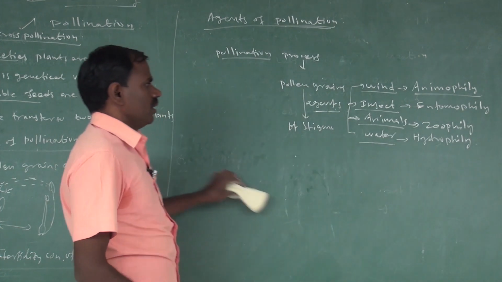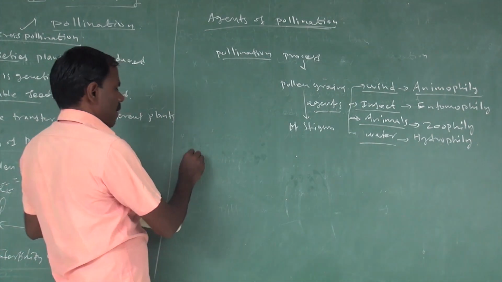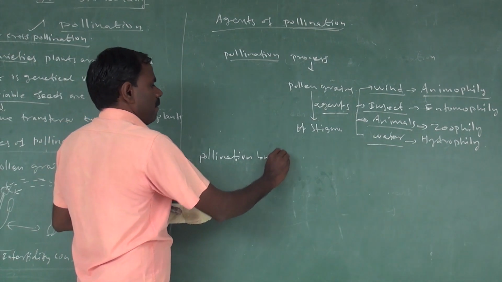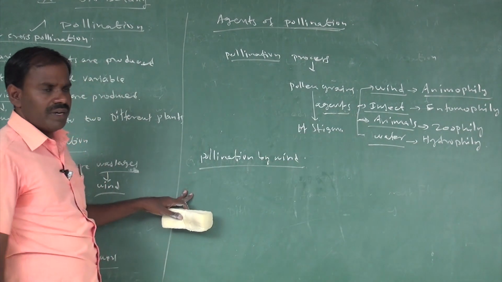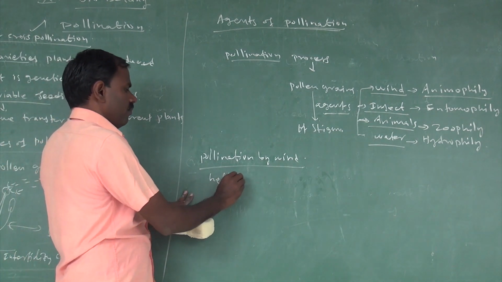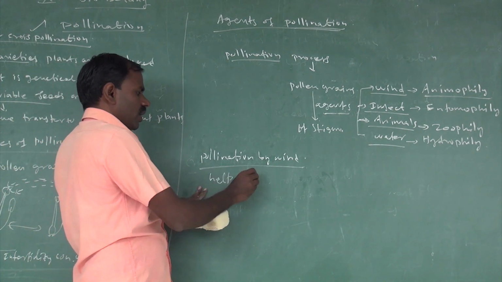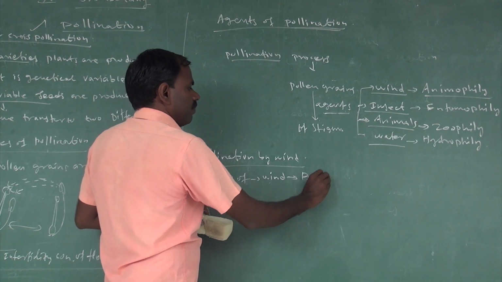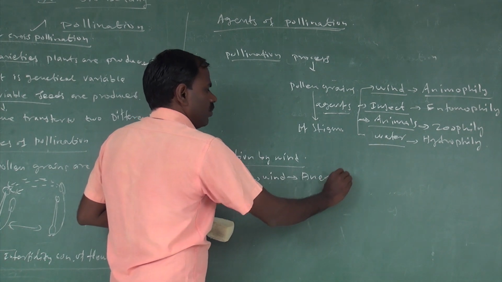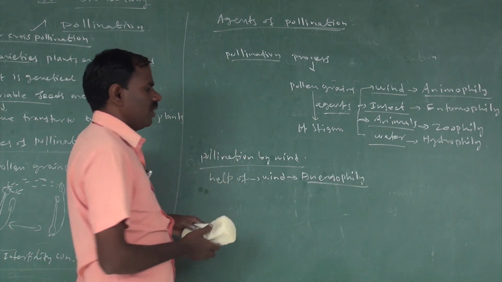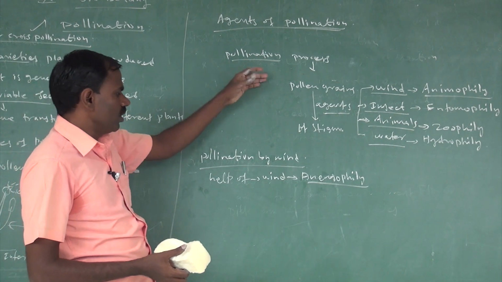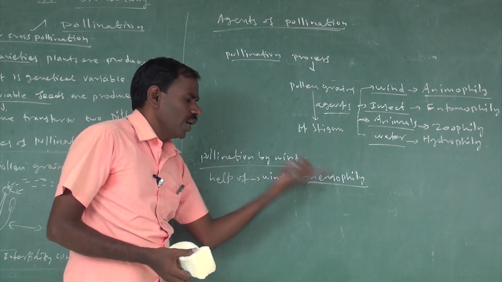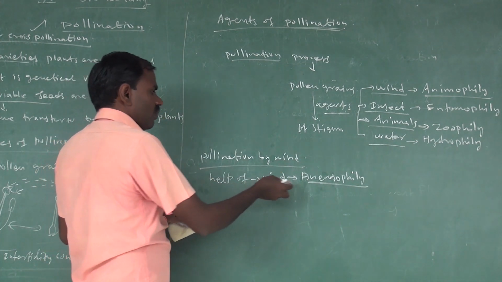So what is pollination by wind? Pollination with the help of wind is called anemophily. The transfer of pollen from anther to stigma with the help of wind is anemophily. What are the characters involved in anemophily?